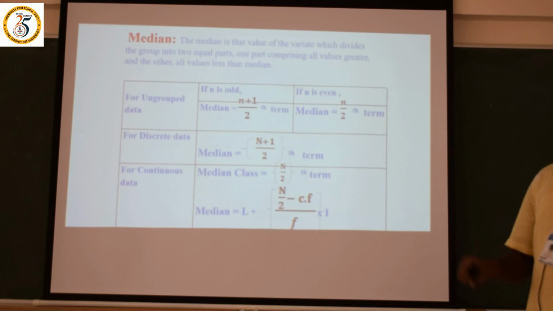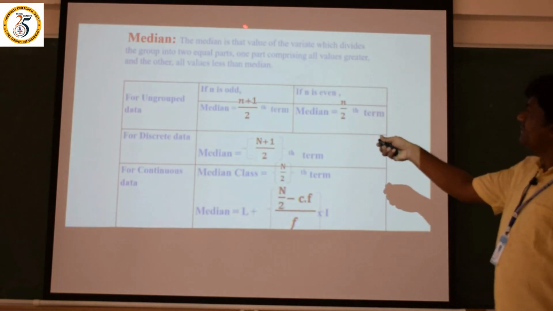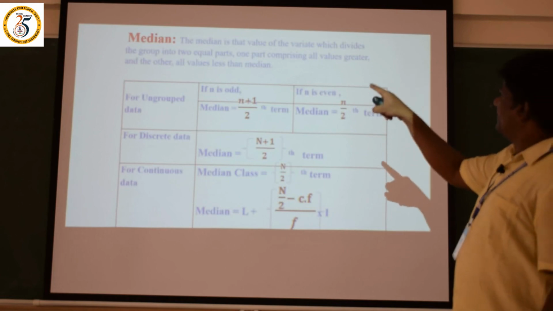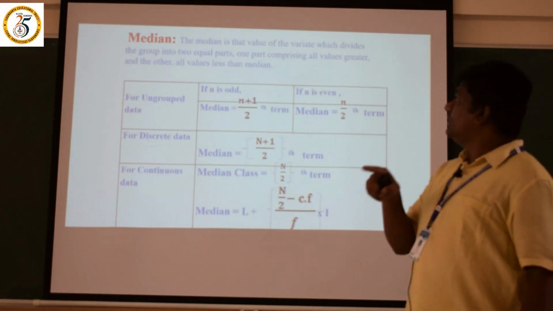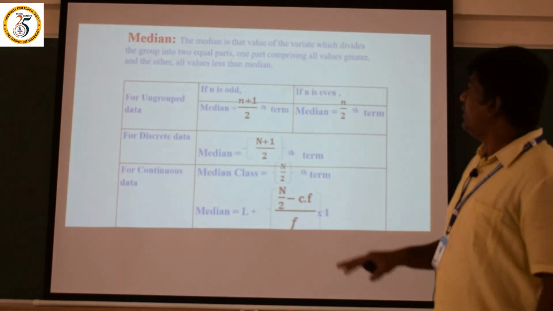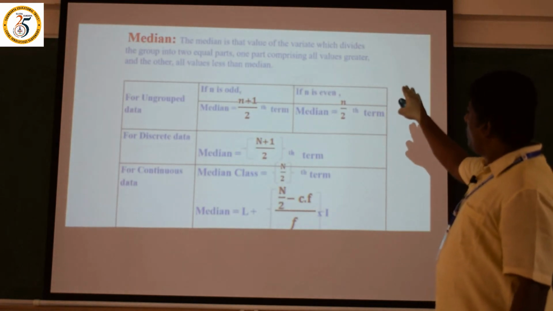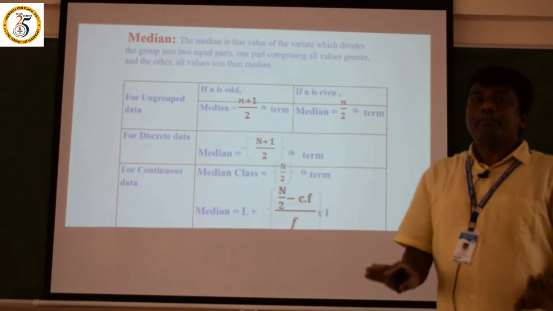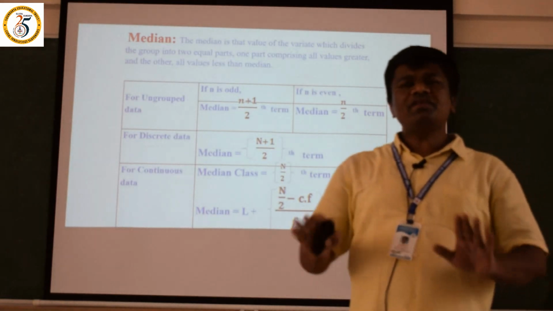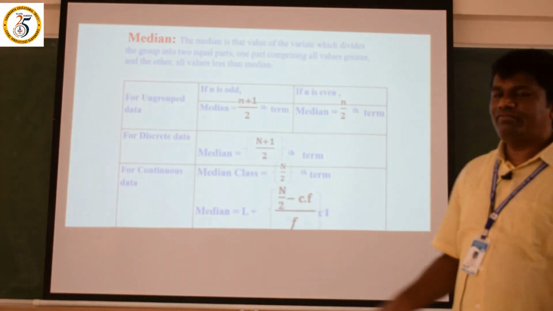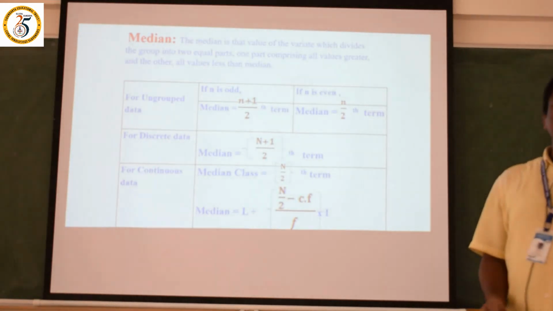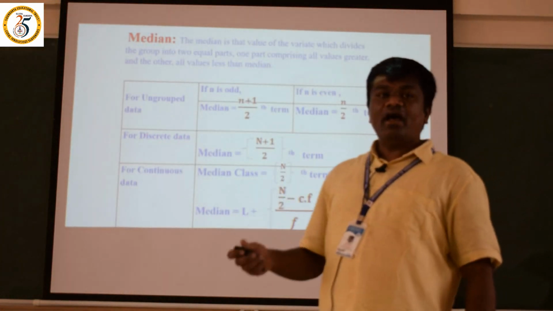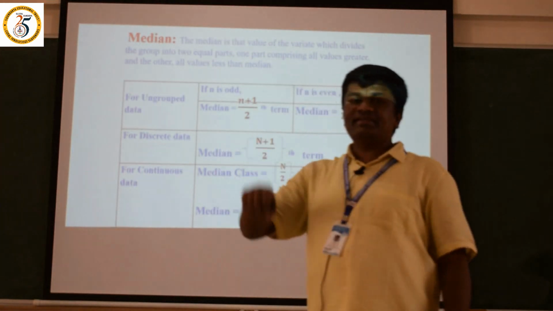After the mean we will come to the median. The median is that value of the variate which divides the group into equal parts. One part comprises all the values greater and the other all values less than the median. This is the median. What is the formula of the median? The formula is very simple. Here also there are 3 groups: the ungrouped data, the discrete data, and the continuous data.